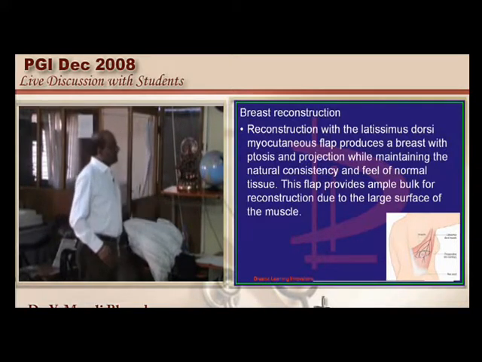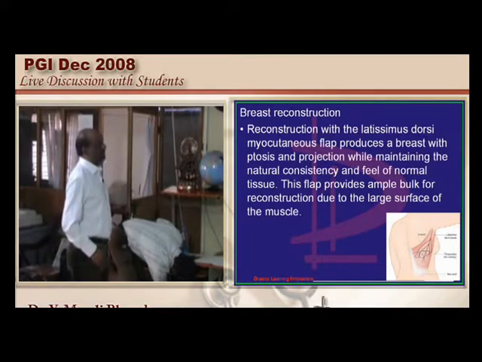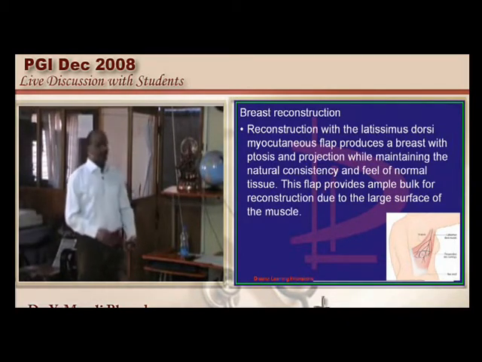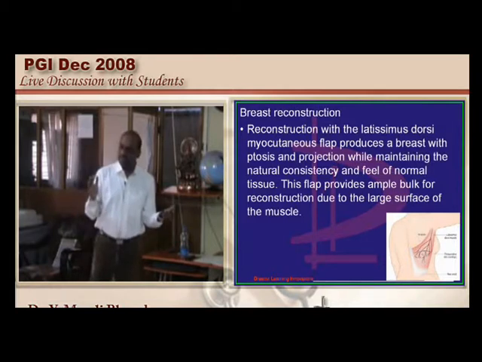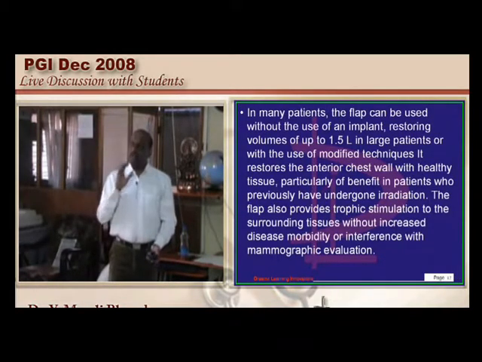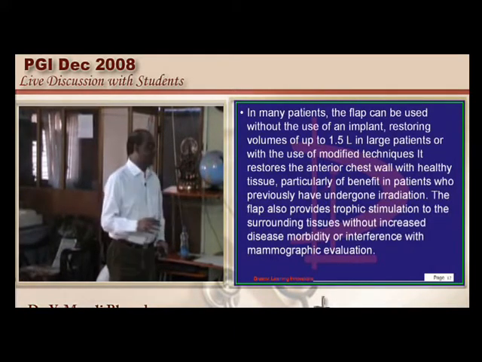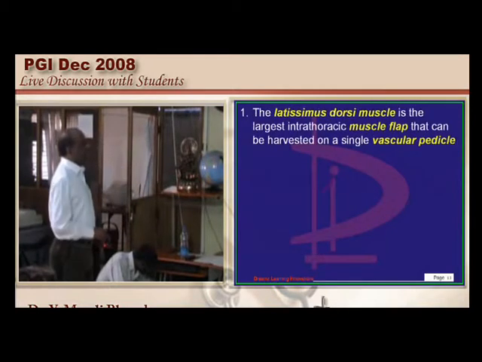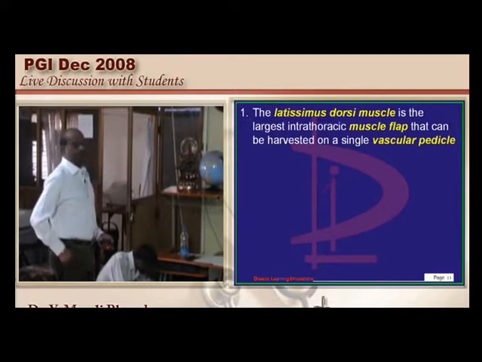We use the latissimus dorsi myocutaneous flap very much for reconstruction, and the importance of the latissimus dorsi is that it is one of the biggest muscles to harvest with a single vascular pedicle, which is a very convenient thing for a plastic surgeon while reconstructing. That's the reason the answer, a single vascular pedicle, is a true statement. It is very much used as a muscle flap, which needs to be fundamentally remembered.